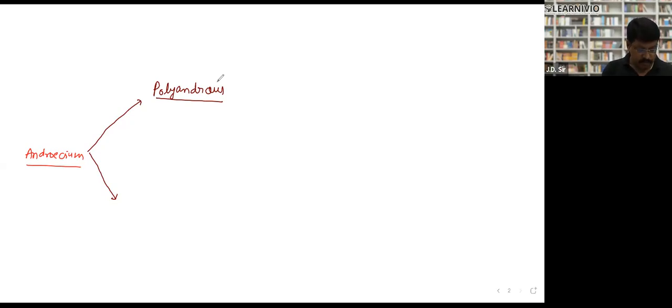Actually, there are a number of situations over there, but I'm just telling you what is important for your NEET examination.